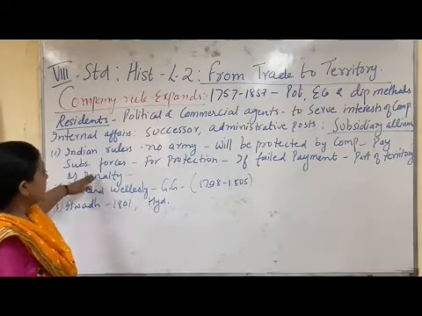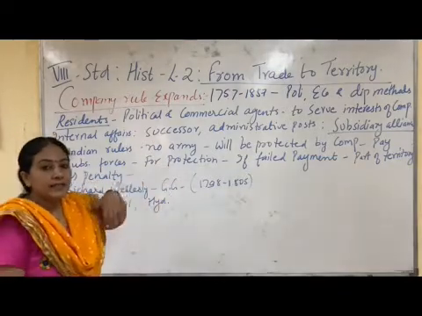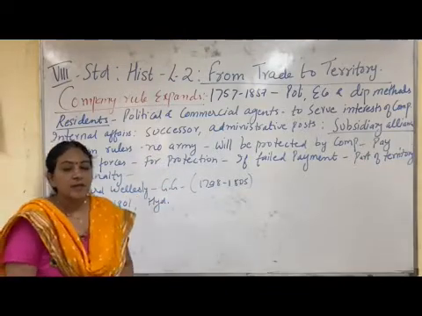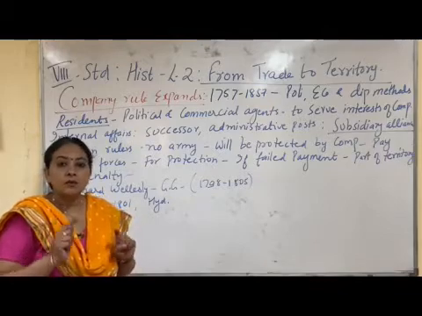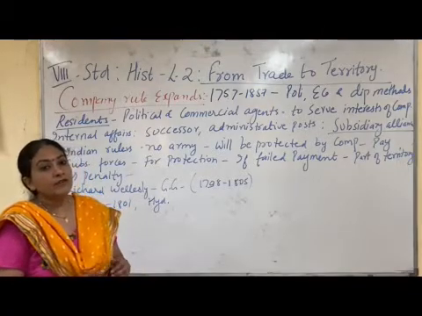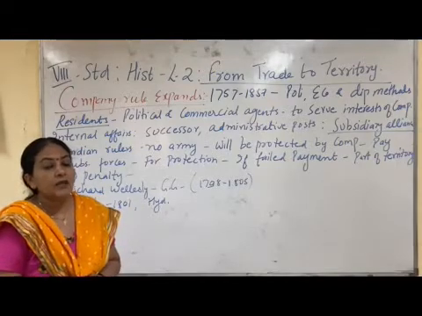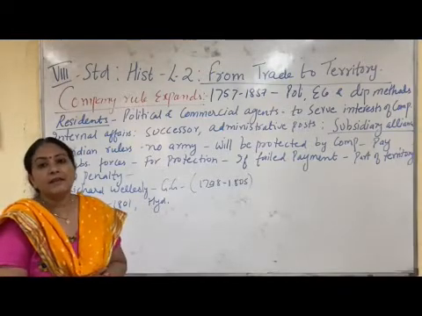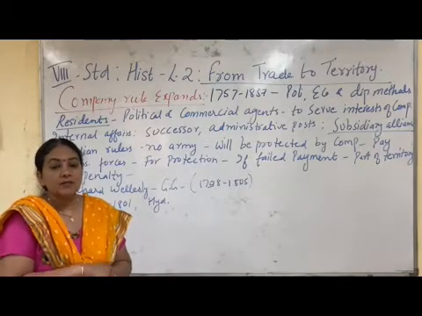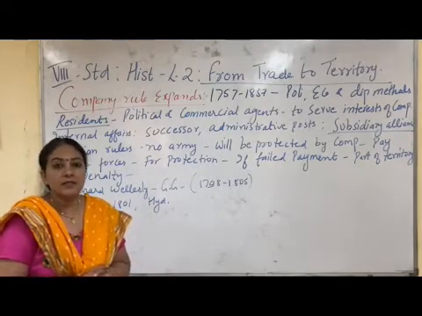To pay the subsidiary forces and to protect the areas, they have to pay the revenue. If the ruler is not able to pay the revenue, or if he fails to pay the revenue, then a part of that territory will be taken away by the British. So this is overall the subsidiary alliance.